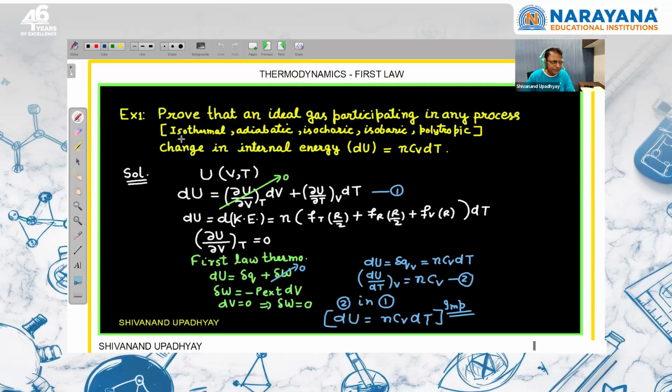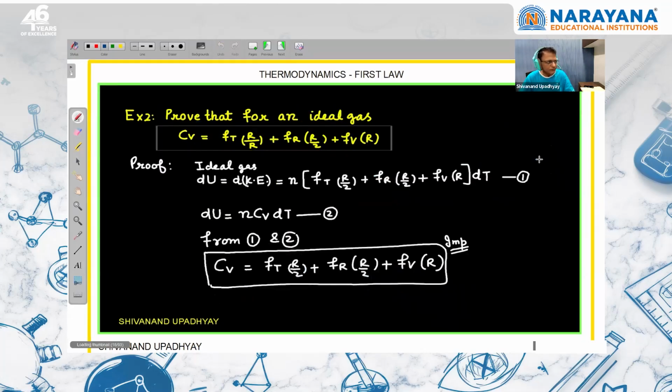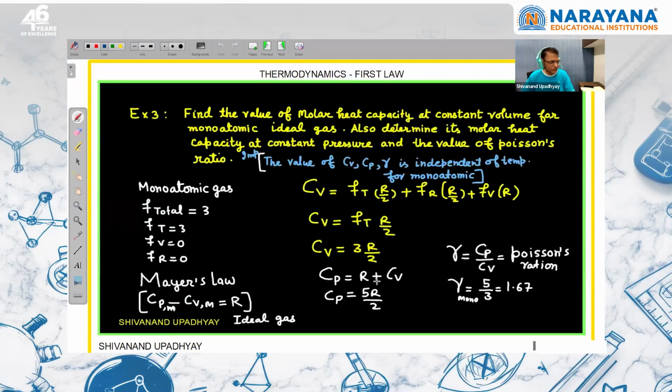So I have written the proof here for an ideal gas participating in any process. If an ideal gas participates in any process, we can prove that dU is always N Cv dT, right? You can look at the proof at this time, but I am saying that for an ideal gas participating in any process, adiabatic, isobaric, isothermal, we always say that for a small change dU is N Cv dT, and dH is equal to N Cp dT. So this is true for an ideal gas participating in any process, right? Already you know about that, we have discussed, you can go through it.